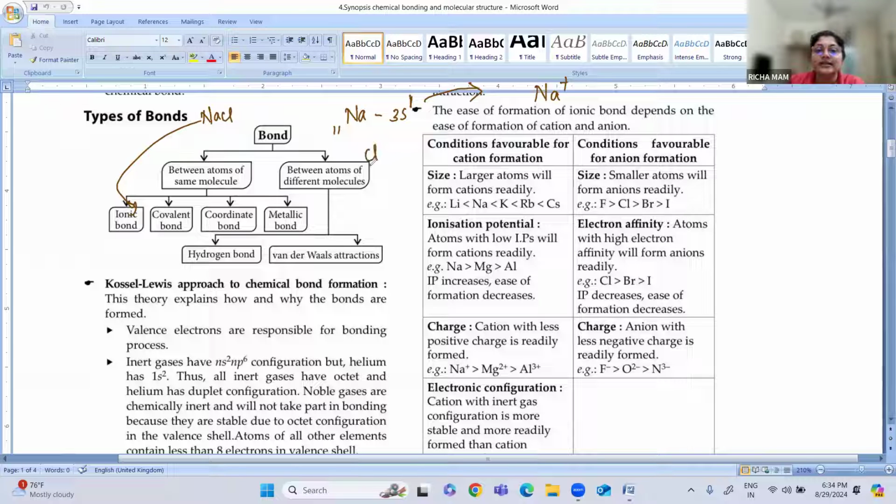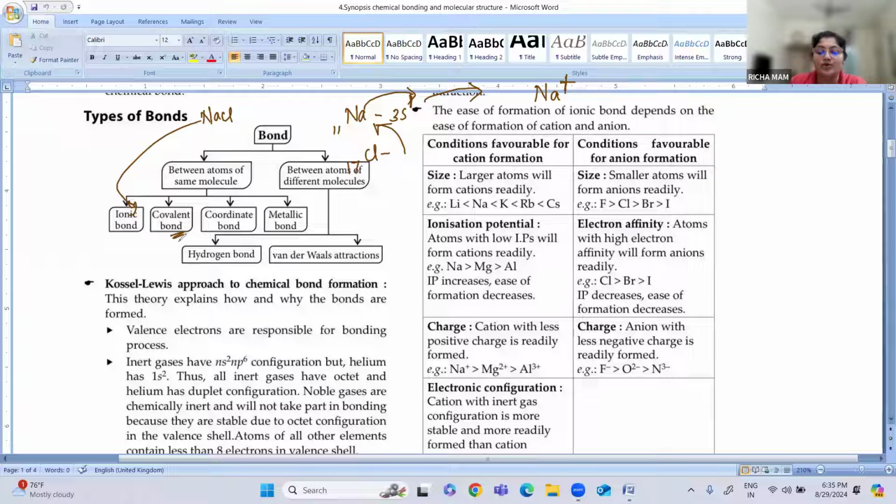And Cl, whose electronic configuration is 1s2, 2s2, 2p6, 3s2, 3p5, requires one electron so that its octet is completed. Okay, it is stable. So it will take that one electron from sodium. So sodium gives the electron, chlorine accepts the electron. So this transfer of electron is nothing but the ionic bond.